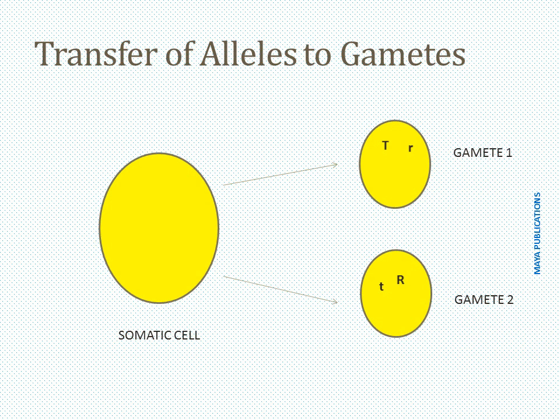Let's be clear that gamete 1 consists of the dominant allele for tallness and the recessive allele for round shape, and gamete 2 consists of the recessive allele for tallness and the dominant allele for round shape. Thus, it's evident that each gamete receives only one allele for a particular trait.